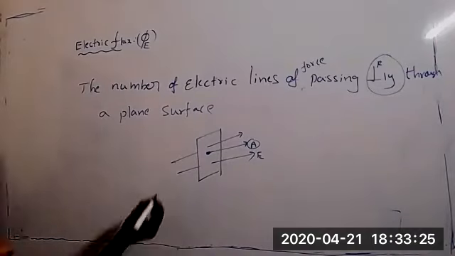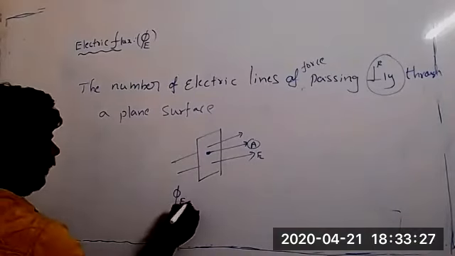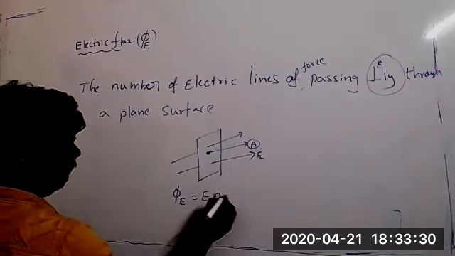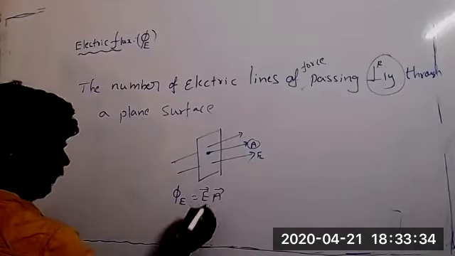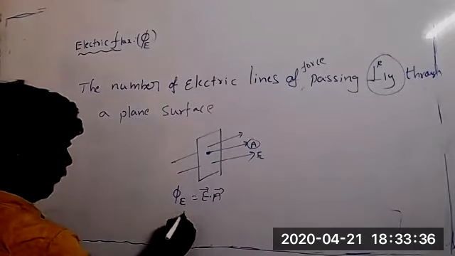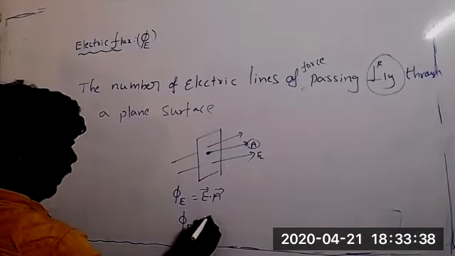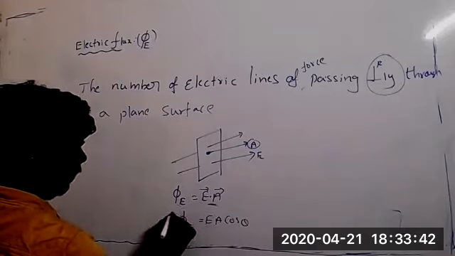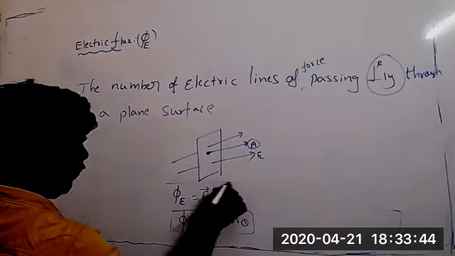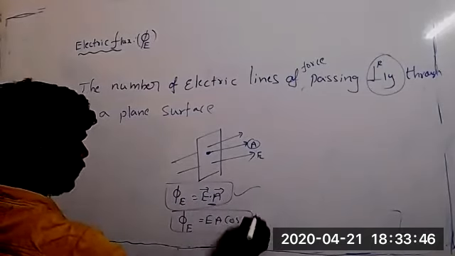So the electric flux formula is E dot A, E bar dot A bar, which we know is EA cos theta, because a dot product we can write like this. There are two formulas for electric flux, either this or this.